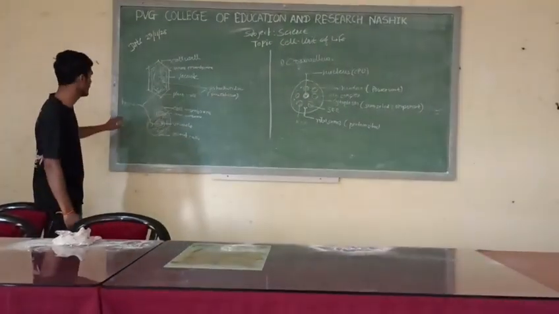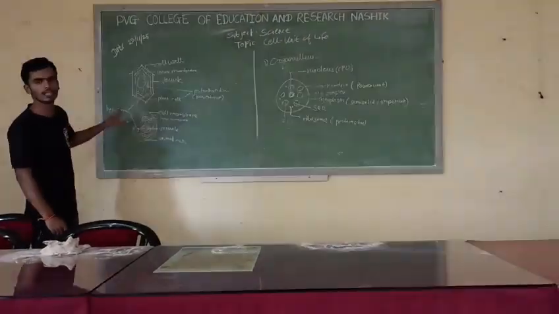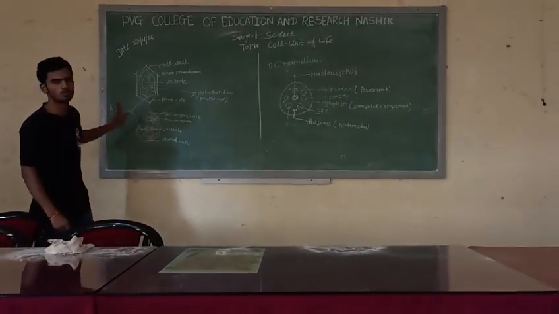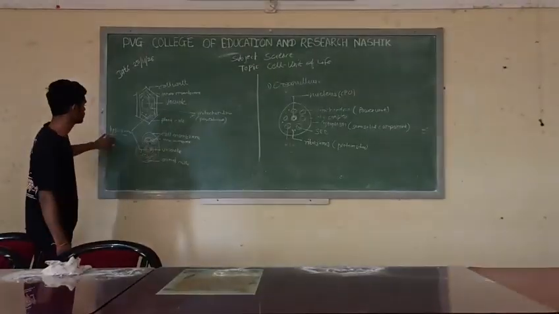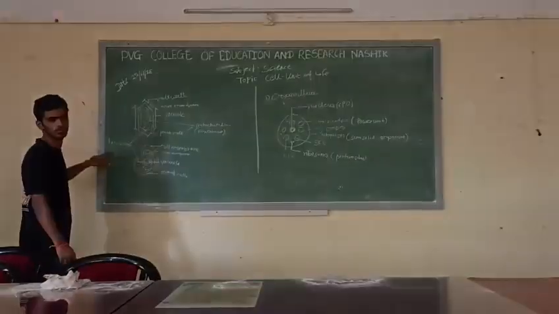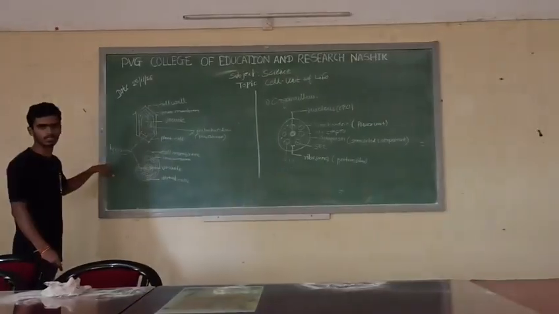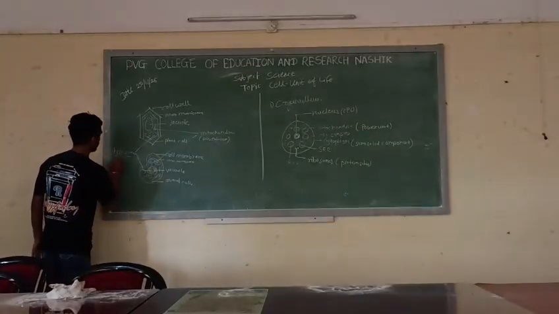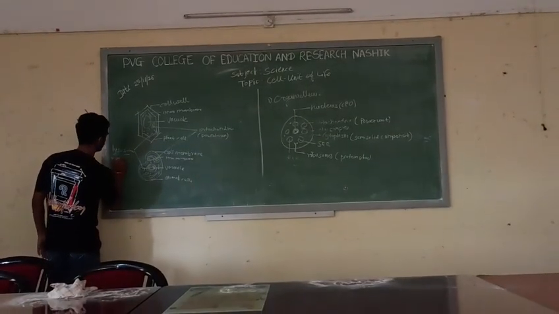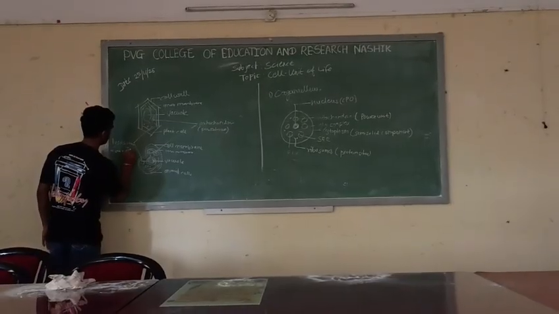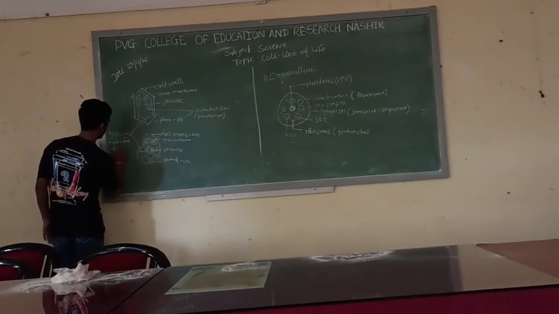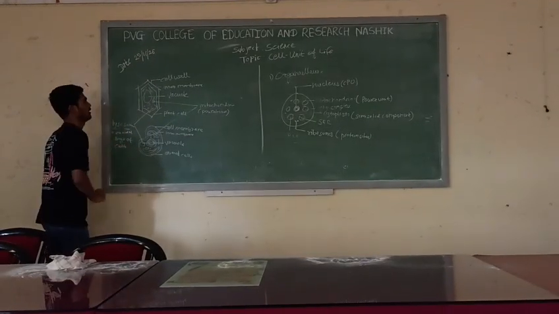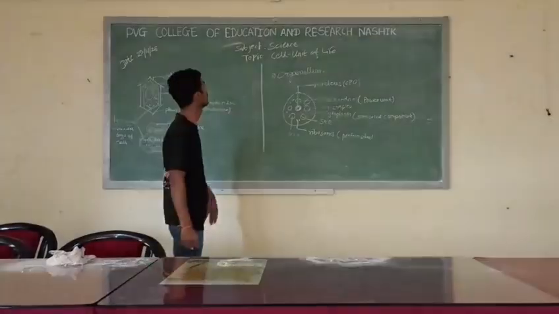The lysosomes are the gatekeepers, or we can call them suicidal bags. So what do lysosomes do? Lysosomes digest the unwanted cells or the foreign materials which are harmful to the cell. So that's why they are known as suicidal bags of the cell. Now let's summarize what we have studied.